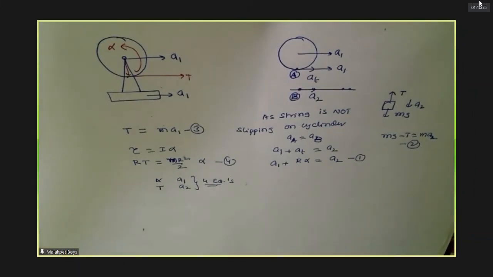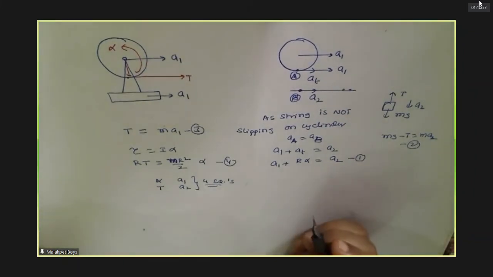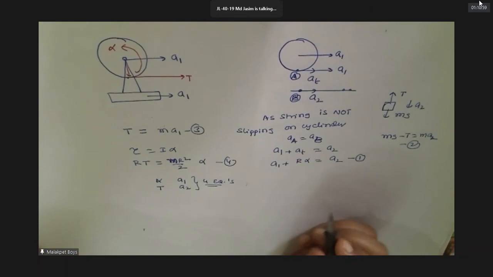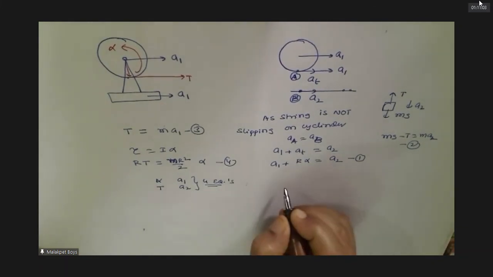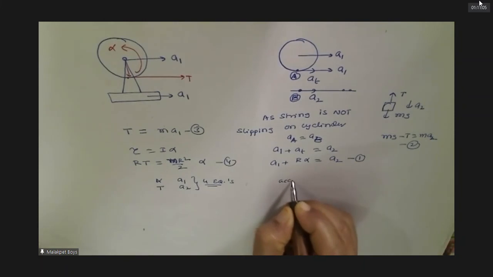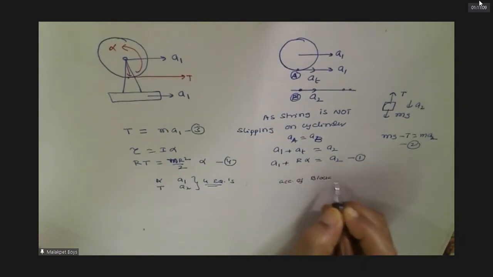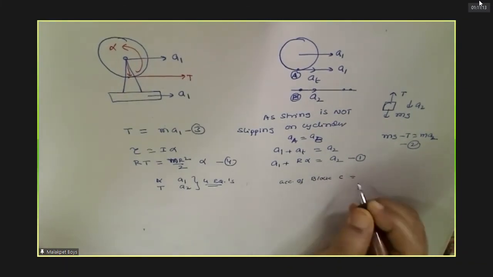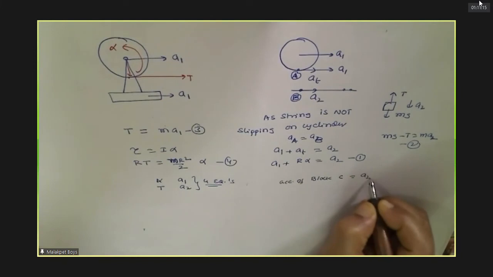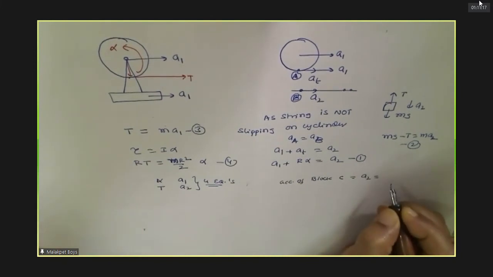Any answer? Sir, doing, sir. Alpha equal to g by 2 is the answer. How much did you get?